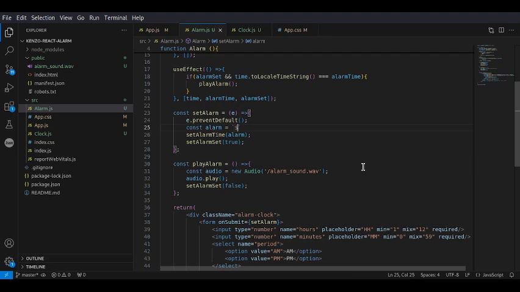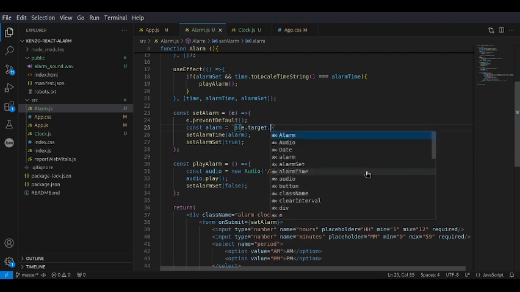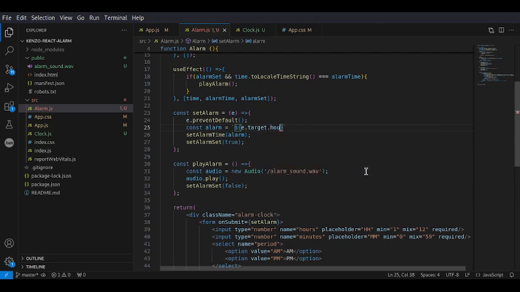First of all, we need to take in the hours. So we can call the target dot hours and then the value.